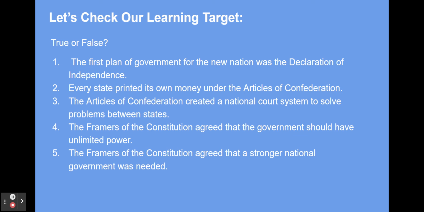Number 4. The framers of the Constitution agreed that the government should have unlimited power. This is false. The framers agreed it was important that the government's powers should be limited. Number 5. The framers of the Constitution agreed that a stronger national government was needed. This is true. If you need to review this information before taking the quiz, press the arrow to replay. If you are ready for the quiz, select Next.